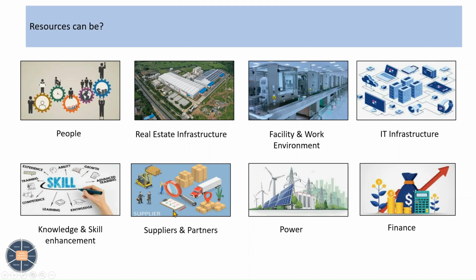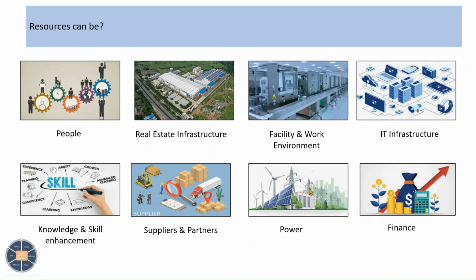Power is one of the things. If we don't have 24 by 7 power whenever needed, what will be the impact on the manufacturing process? So we need to ensure continuous power.